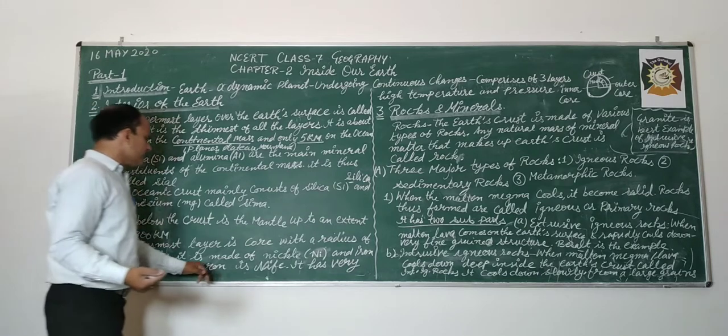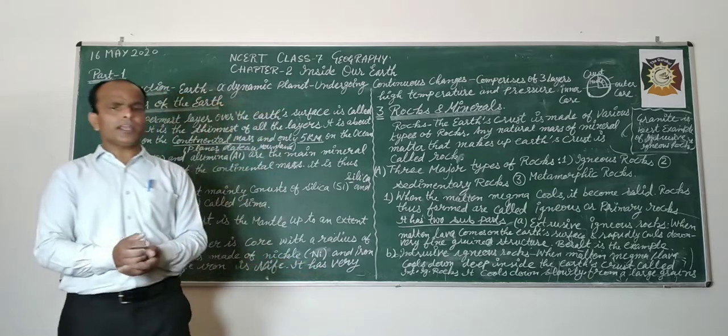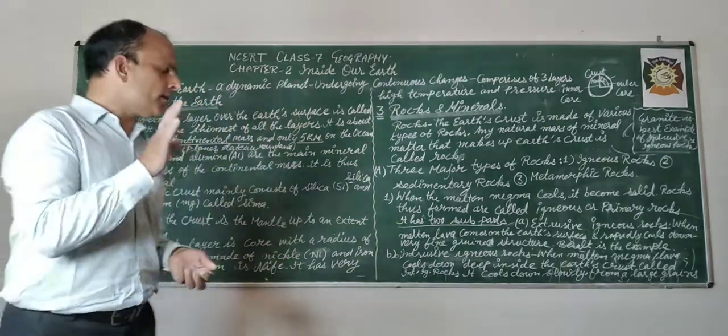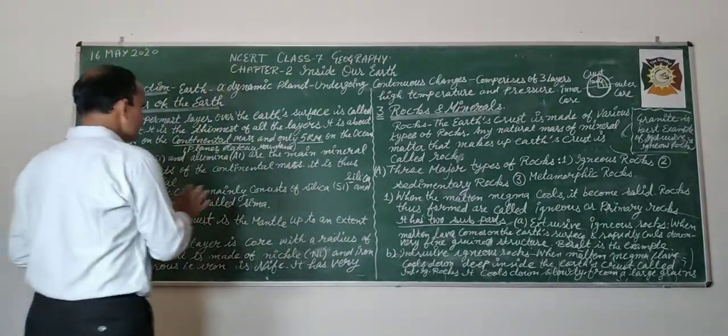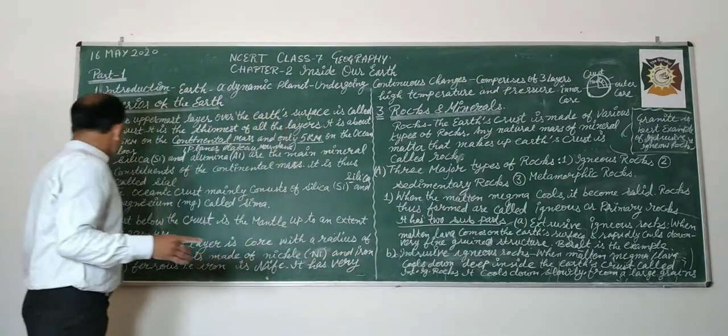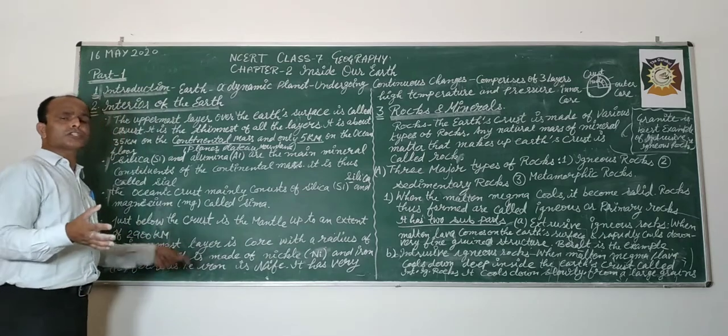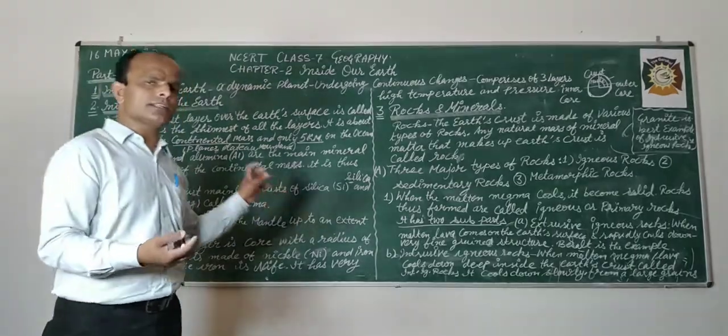It is made of nickel and iron. Ni represents nickel, and the second is iron, that is Fe. Fe means ferrous. Ferrous is also a form of iron, कच्चा लोहा जिसे कहते हैं.